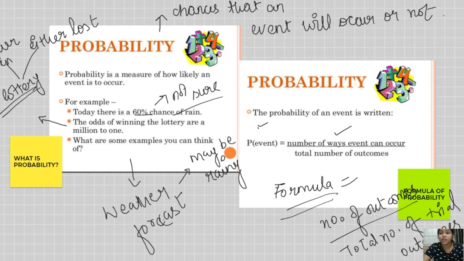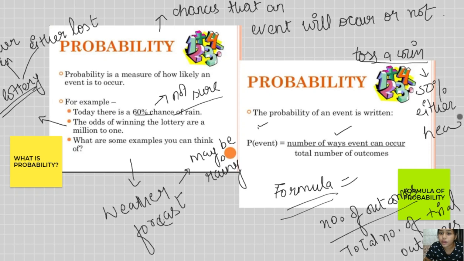Basically there are certain examples in which probability can occur or cannot occur. For example, when we toss a coin, these are the very basic examples of probability: a ball, a coin, and a dice. When we toss a coin, there are 50% chances that either it is a head or it is a tail.